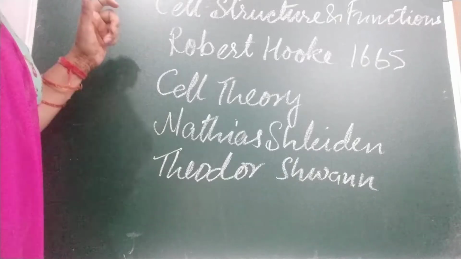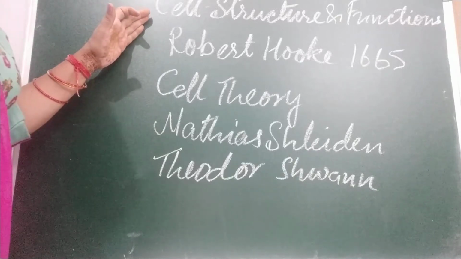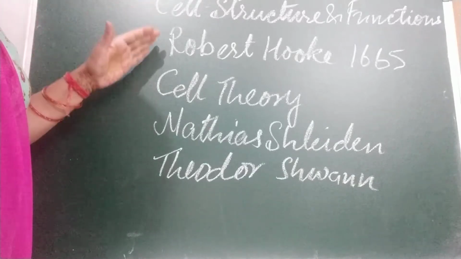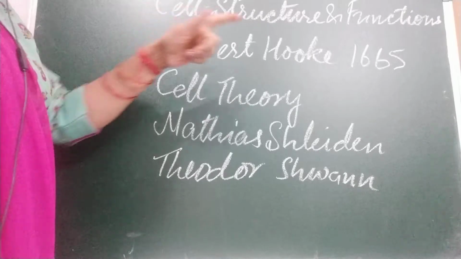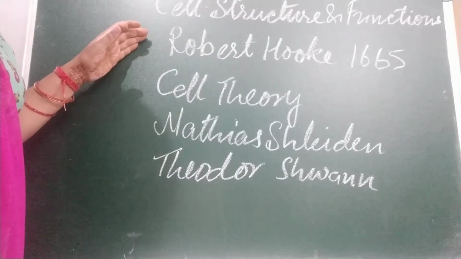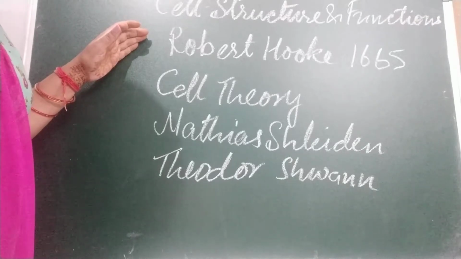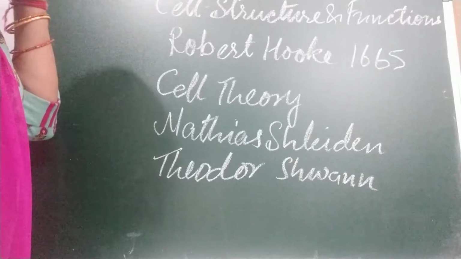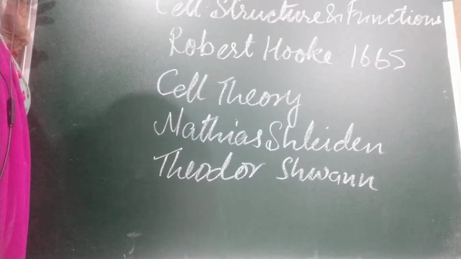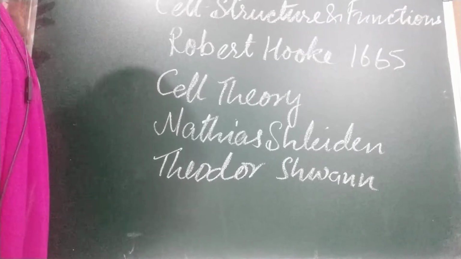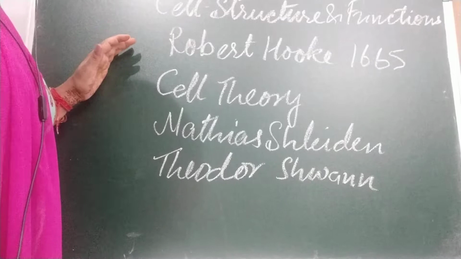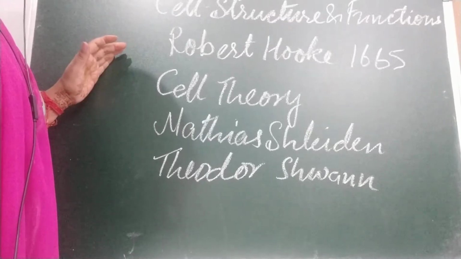Hello children, today we are going to discuss cell structure and its functions. First, the cell was discovered by Robert Hooke in 1665. Children, even after 150 years of Robert Hooke's discovery, not much was known about the cell until improved microscopes with high magnification were made. Today scientists are using high magnification microscopes to study the cell.